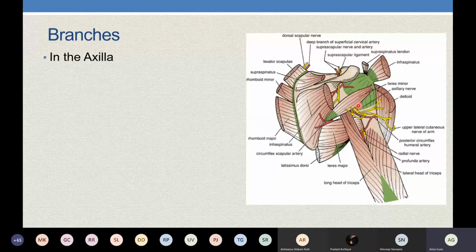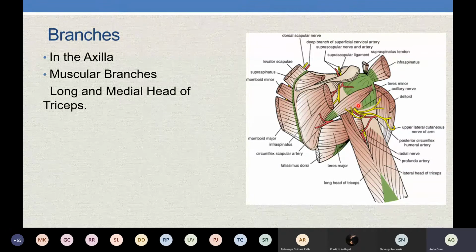When it is present in the axilla, it gives muscular branches. In the posterior compartment there is the triceps, with three heads: long head, medial head, and lateral head. In the axilla itself, it gives two muscular branches, one to the long head and one to the medial head of the triceps. Remember this very specifically: long head and medial head of triceps.